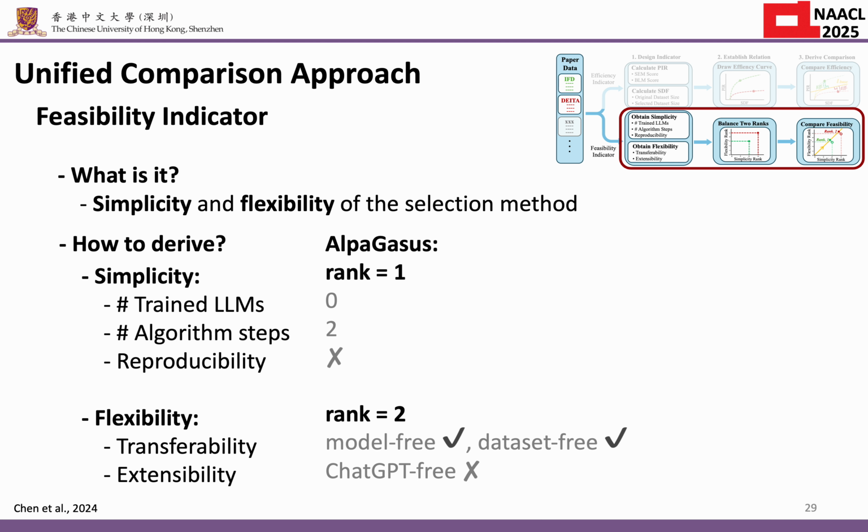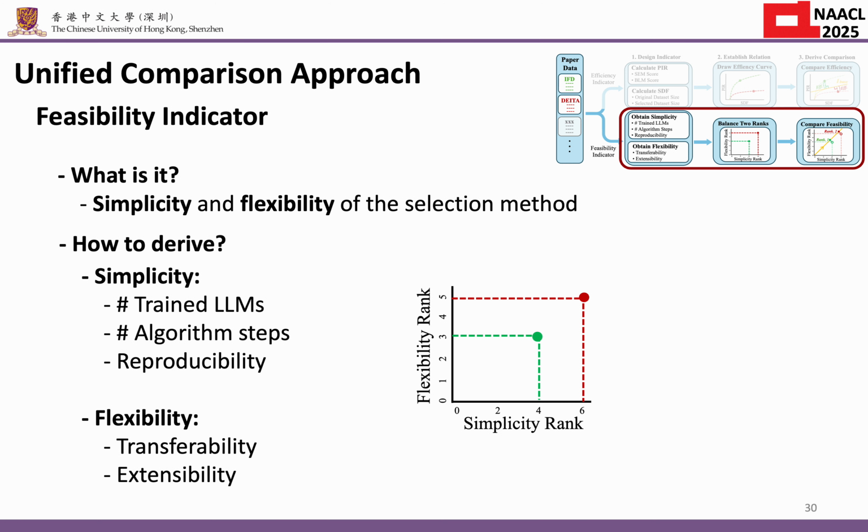Then, using a weighted sum, we can compare it with all other methods, and in this case, uppercases will rank first in simplicity and second in flexibility. Then, to make the comparison more intuitive, we visualize the simplicity and the flexibility rank, and further assign equal weights to them so that we can review the overall feasibility ranking.